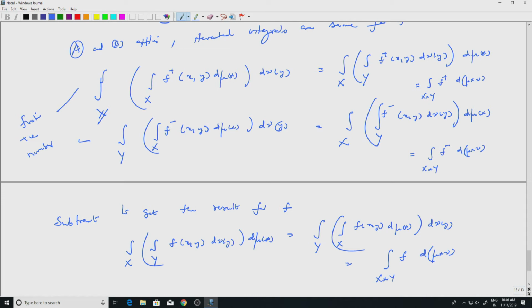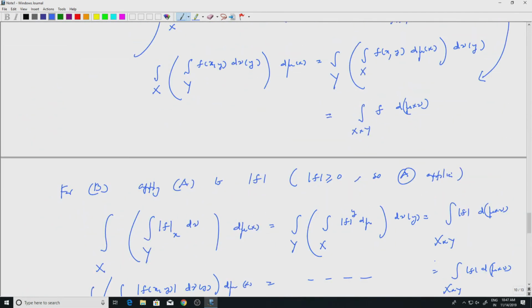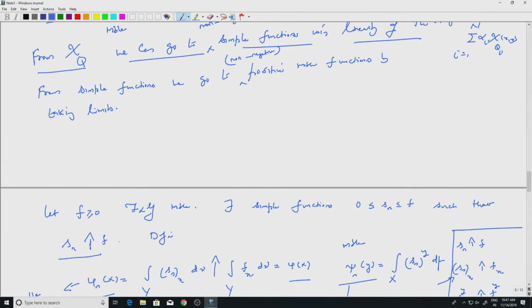Okay. So I am writing the same thing again and again. You can subtract because they are all finite. There is one small thing which I have skipped, but that is sort of trivial, so I'll leave it to you to think about it.